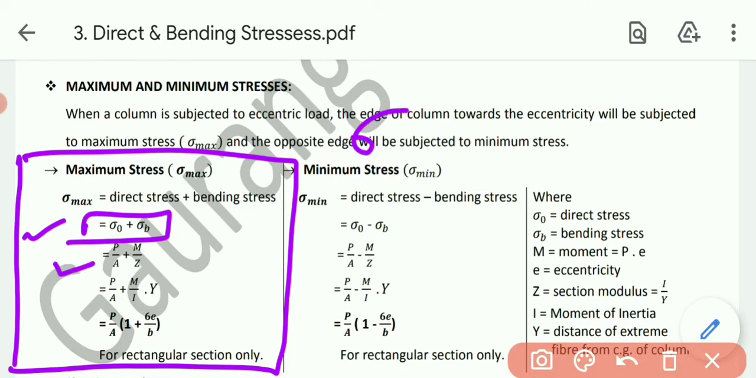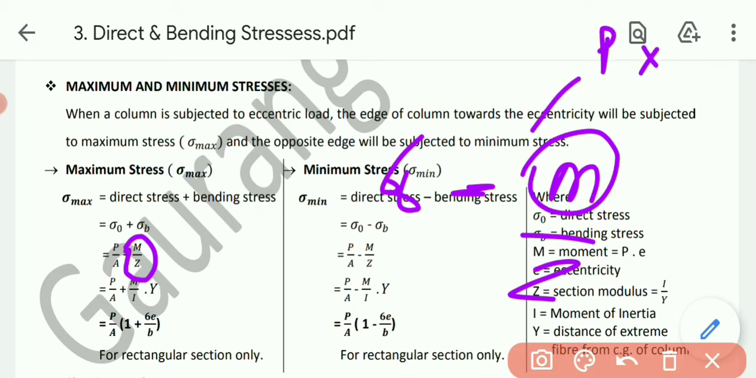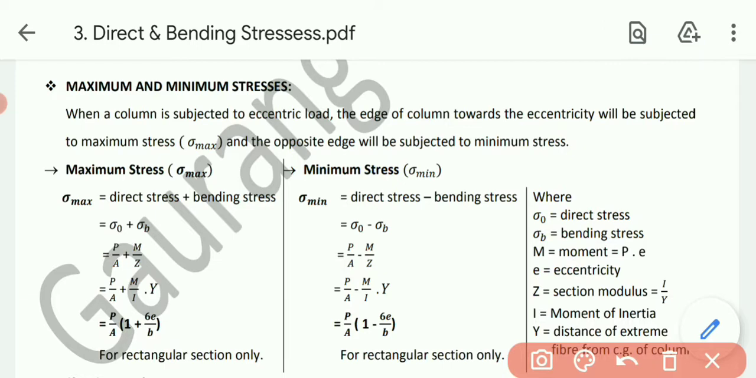The formula of the direct stress is force divided by area, that is P by A, and sigma b is M by Z. Where M stands for moment, and we have already seen it is P into e, while Z is the section modulus, that is I by y. So unknown parameters are there over here.